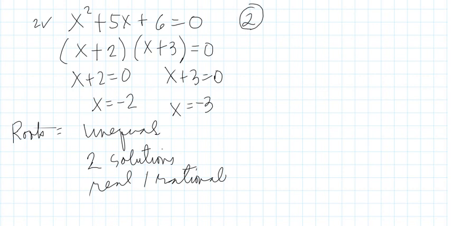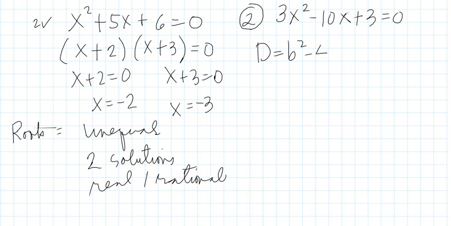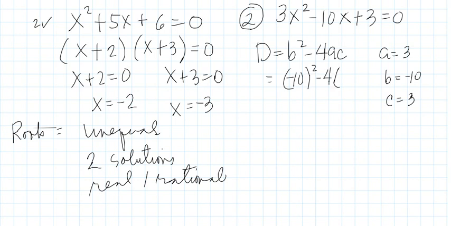Okay? So if we have 3x squared minus 10x plus 3 is equal to 0. Okay? So, the discriminant equals b squared minus 4ac. So, a is equal to 3, b is equal to negative 10, c is equal to 3, and then substitute negative 10 squared minus 4 times 3 times c is equal to 3.